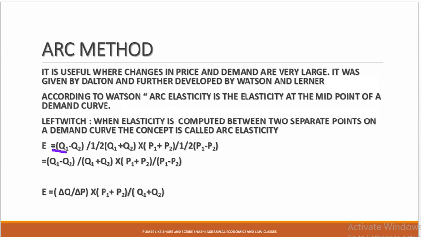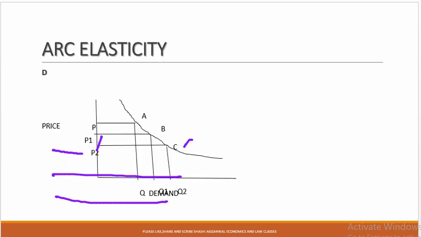The formula is Q1 minus Q2 divided by 1 by 2 Q1 plus Q2, into P1 plus P2 divided by 1 by 2 P1 minus P2, and this will be cut. Then we have this formula, and we could write it this way: delta Q upon delta P into P1 plus P2 divided by Q1 plus Q2. And this is the graph. Here we are measuring the elasticity at the mid of the demand curve. Arc elasticity is useful when we measure the elasticity from A to C or C to A. The answer will be the same.